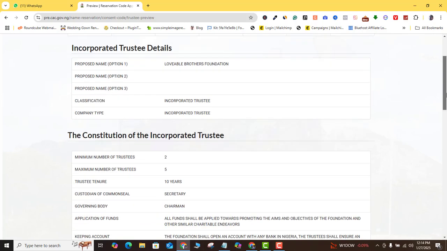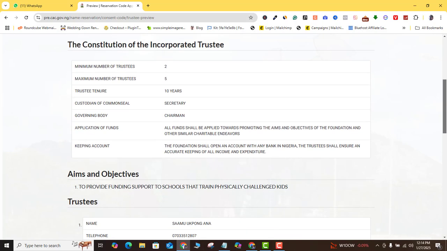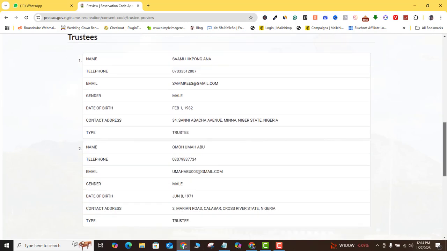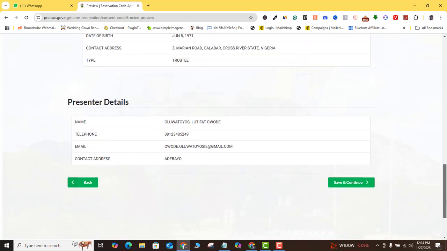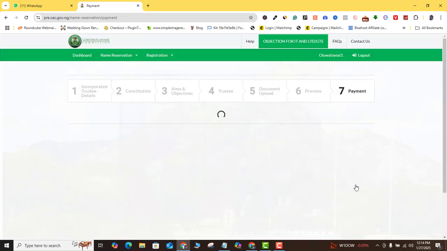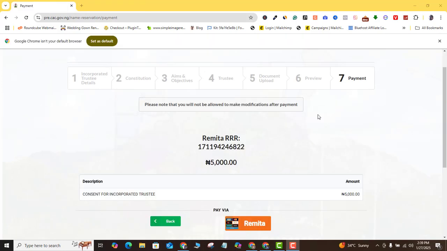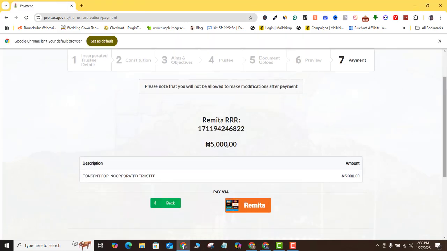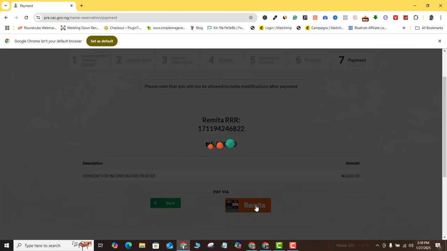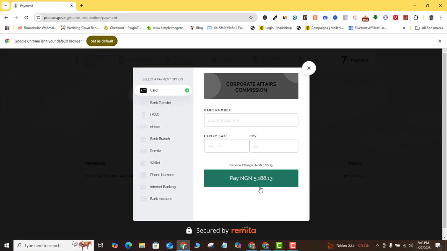Then you want to come over here and confirm your information to be sure that everything you have added is correct. Once you're good with that, you click on save and continue. You can see here that you have 5,000 naira to make as payment. All you need to do is click on the remitter here, fill in your payment details, and make that payment.